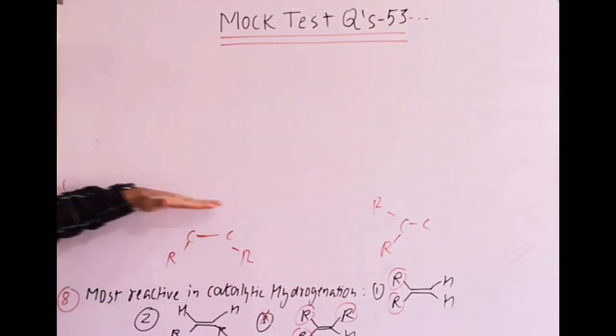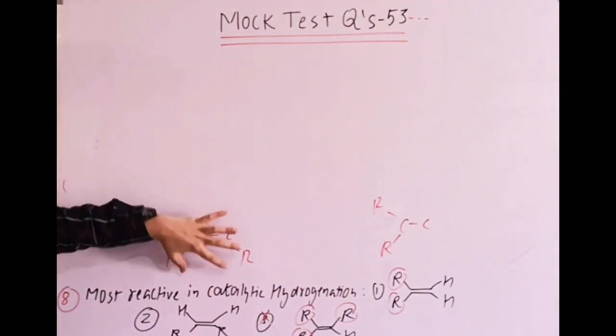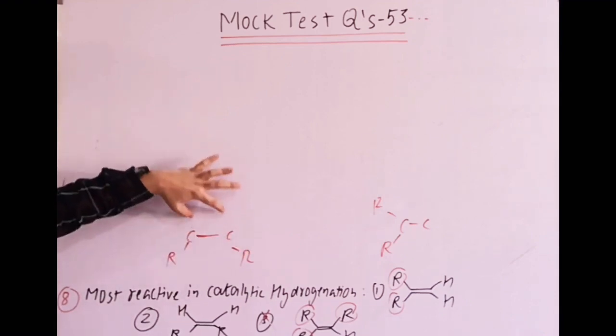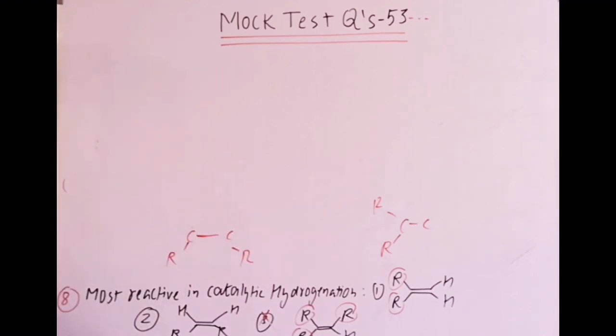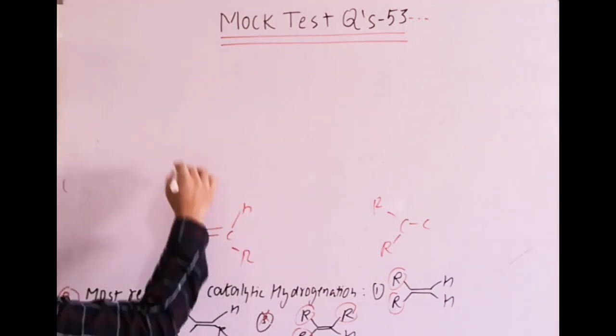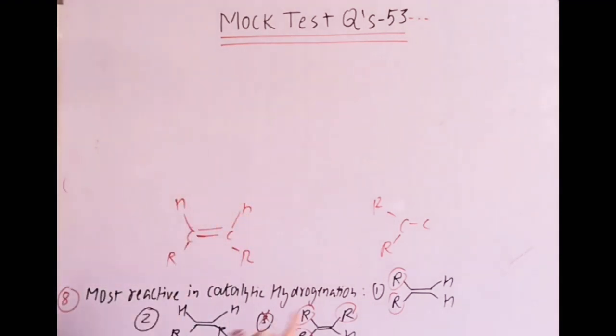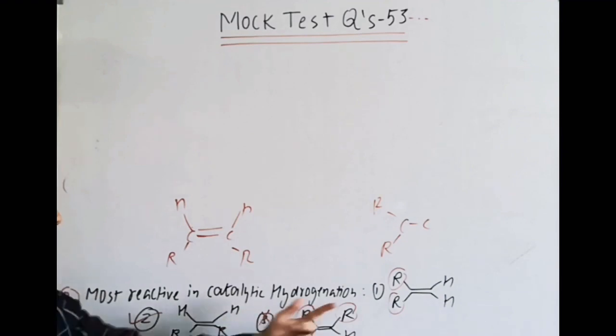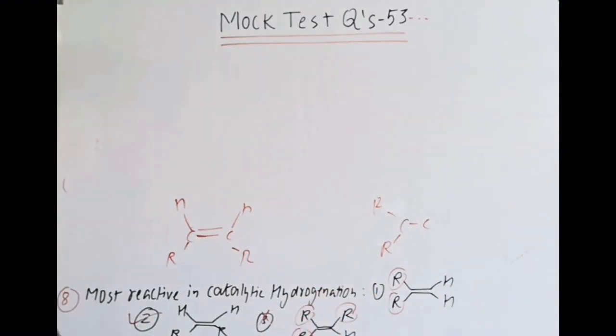Why? This face will be more available because the opposite side has R, but here only hydrogen is present. So easily it will adsorb on the metal surface. So go for which option? Second option, because its rate of hydrogenation will be faster as compared to the first one, right?